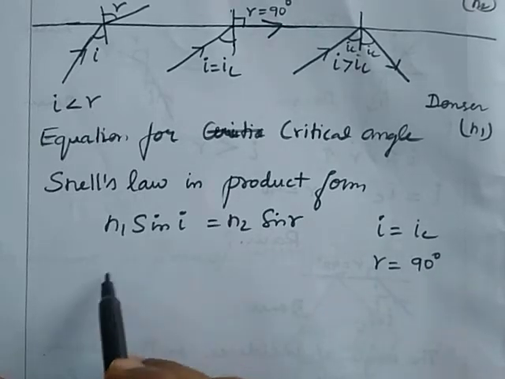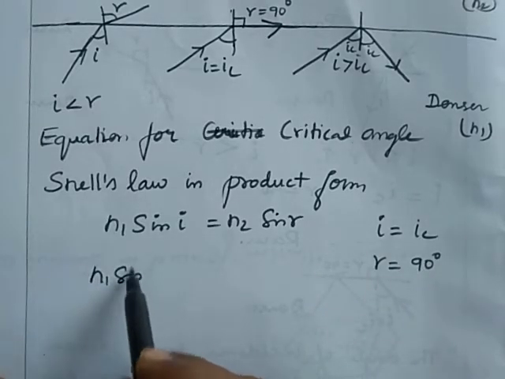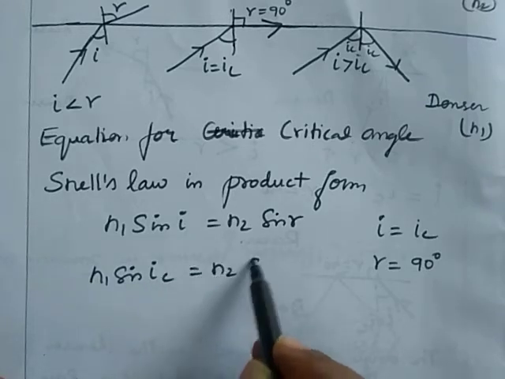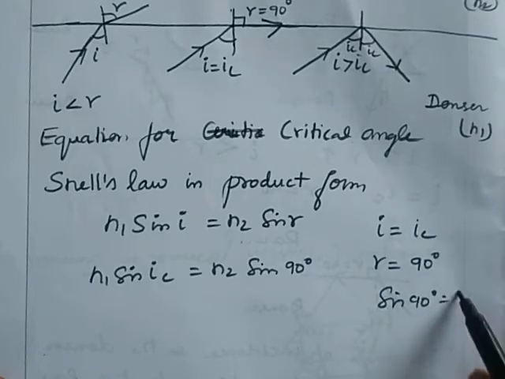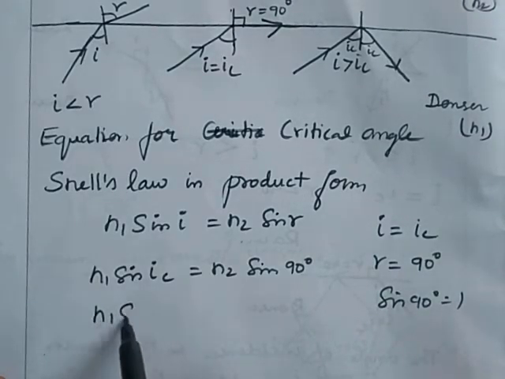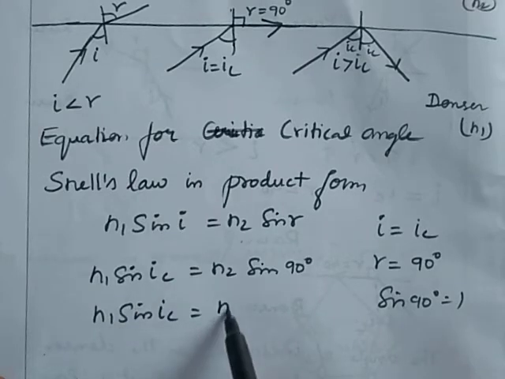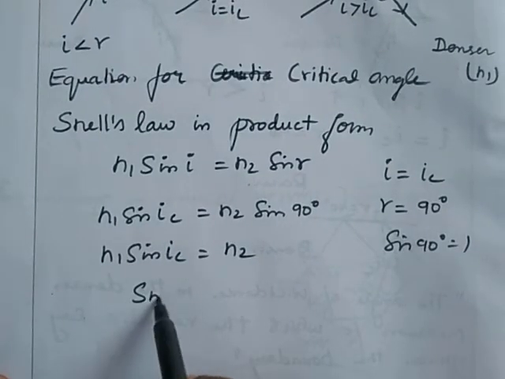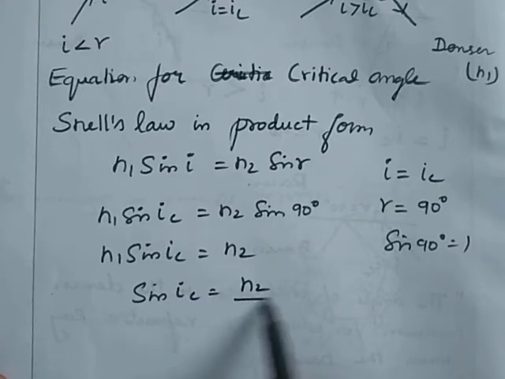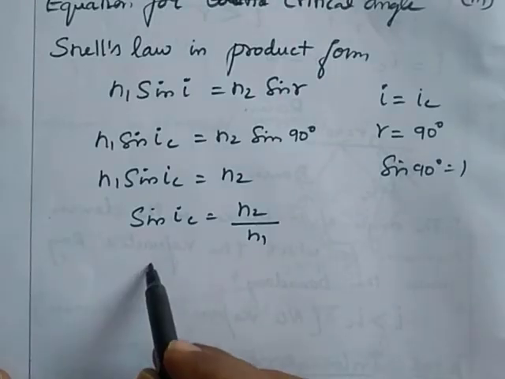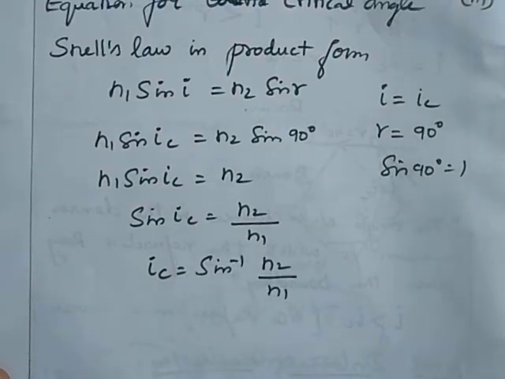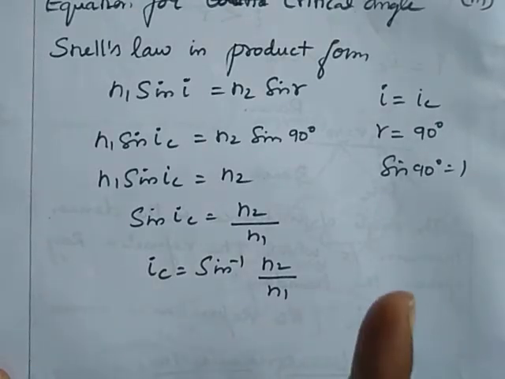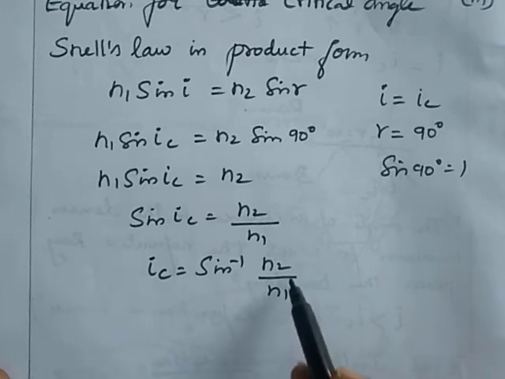We substitute in the expression, then we get n1 sin IC is equal to n2 sin 90 degrees. We know sin 90 is equal to 1. Then we get n1 sin IC is equal to n2. Solving this, sin IC is equal to n2 by n1. We need IC alone, so IC is equal to sin inverse of n2 by n1. Here n2 is the refractive index of the second medium, that is the rarer medium.